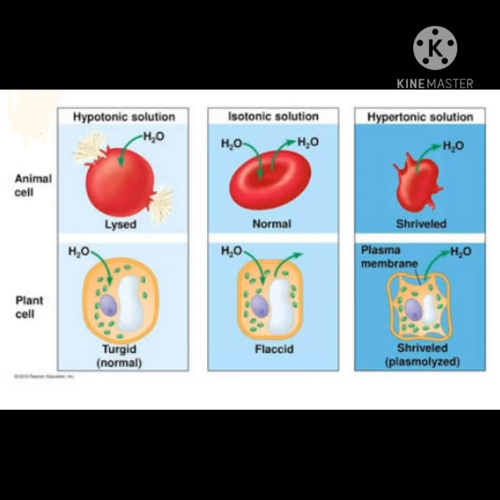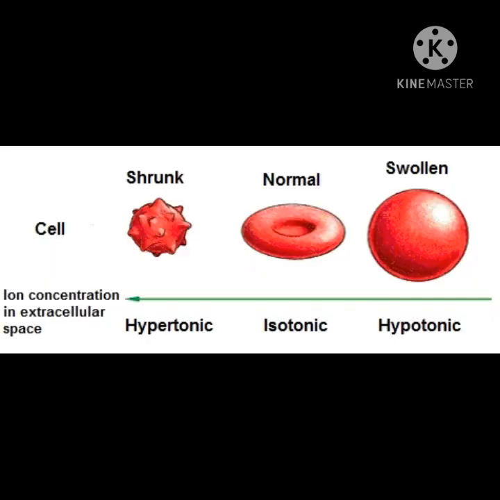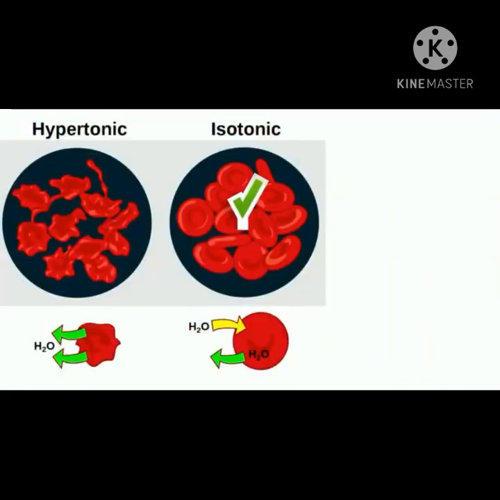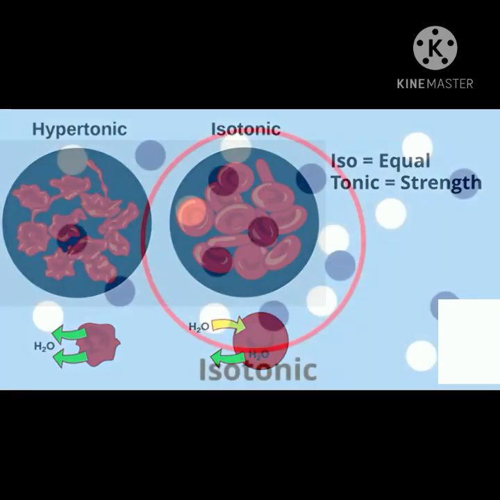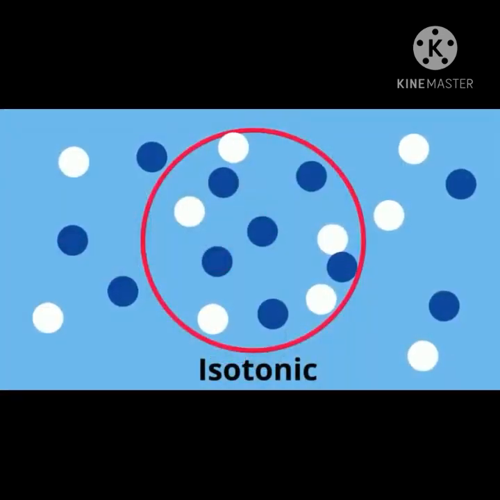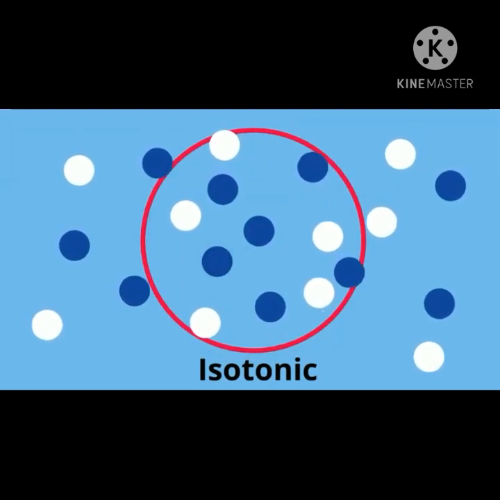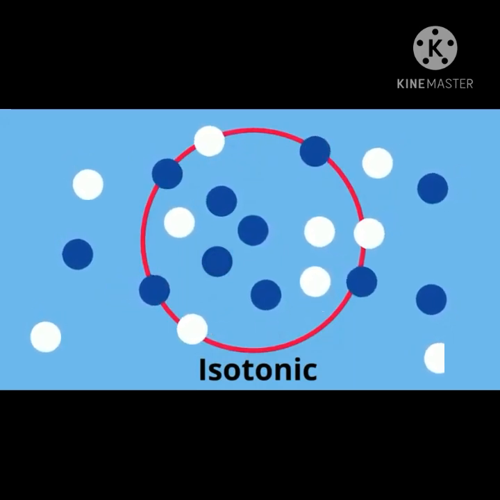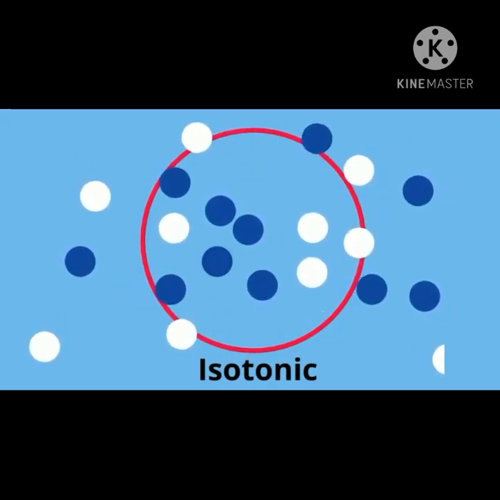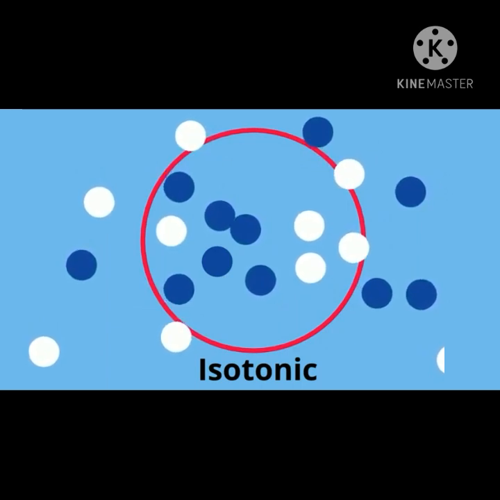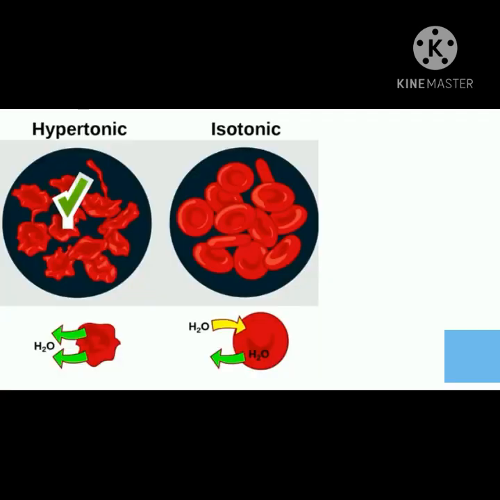Different types of solutions have different impact on the cells due to osmosis. Let us study all these three solutions in detail. First, isotonic solution. Iso means equal and tonic means strength. In this solution, medium outside and inside the cell has same proportion of water. So water doesn't go in or out of the cell, hence the cell size remains normal.